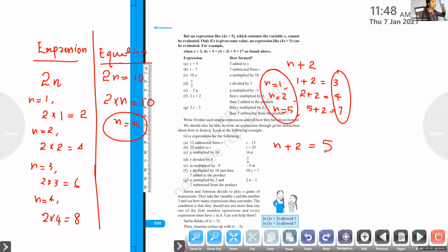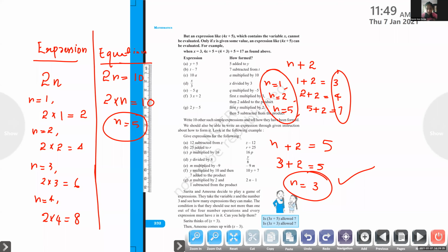Now what is the value of n here? Here you have to think like this: one number, if you add to 2, you will get 5. Which is that number? 3. So n is only 3, because 3 plus 2 is 5, right? There is one and only one value. If you solve an equation, we will get only one unique value for the variable. Clear? Did you understand, children? Yes, ma'am.